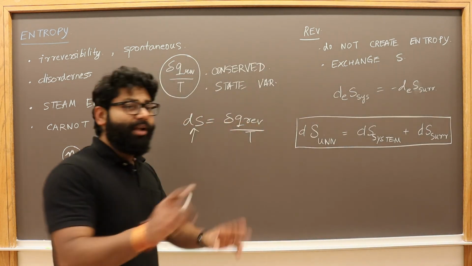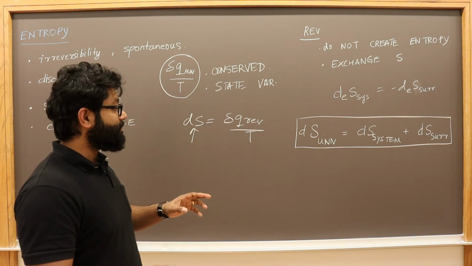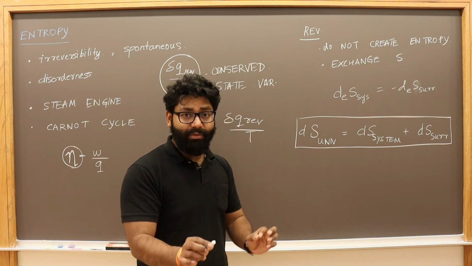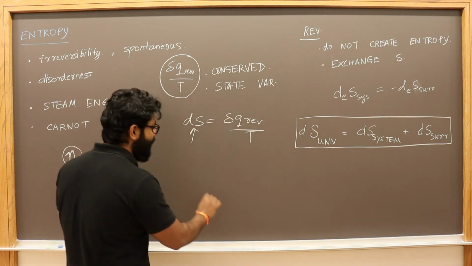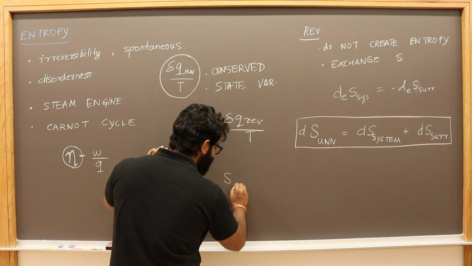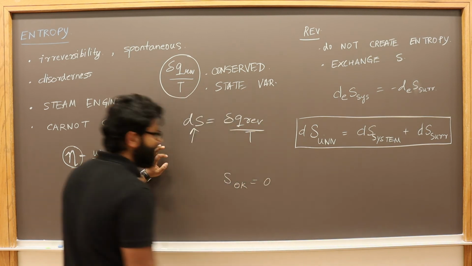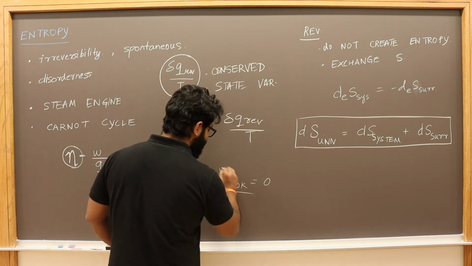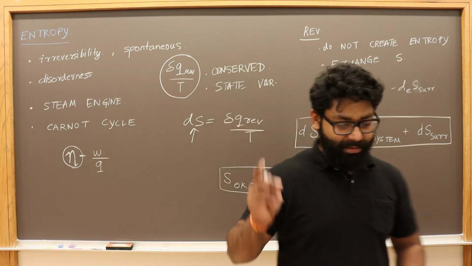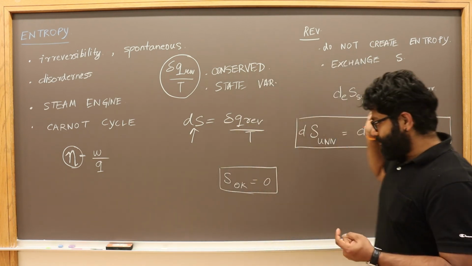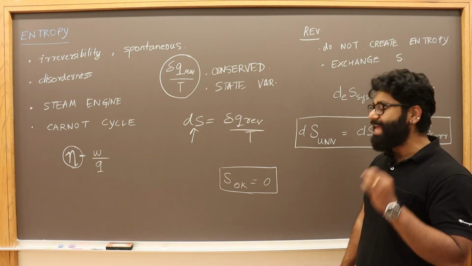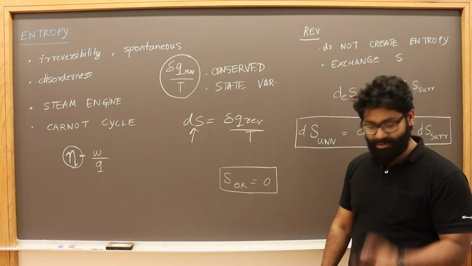Now, the third law of thermodynamics tells us that you can find out the absolute value of entropy. The third law just tells you that the entropy of anything at 0 Kelvin is 0. You can calculate the absolute amount of entropy in any pure substance, solid, liquid, or gas.